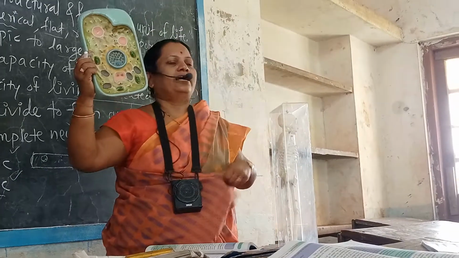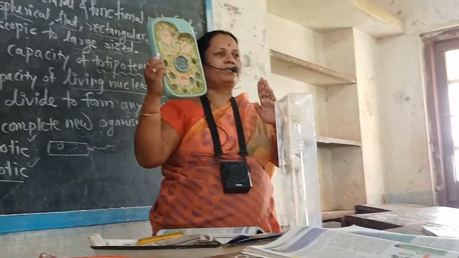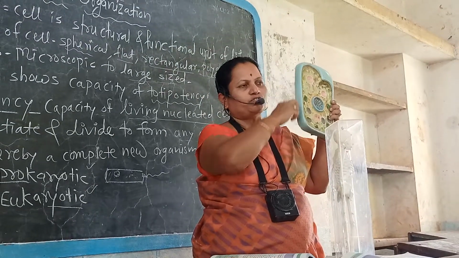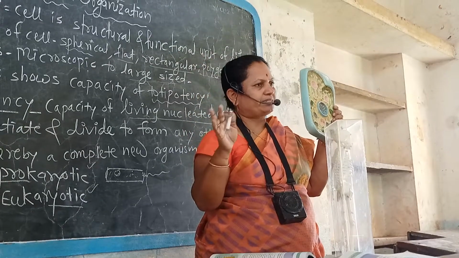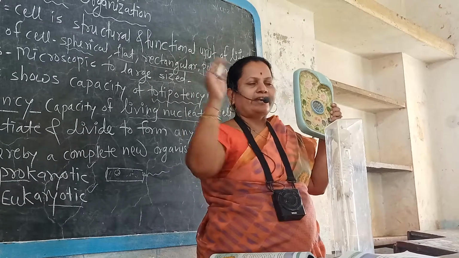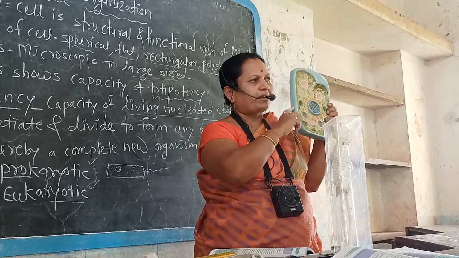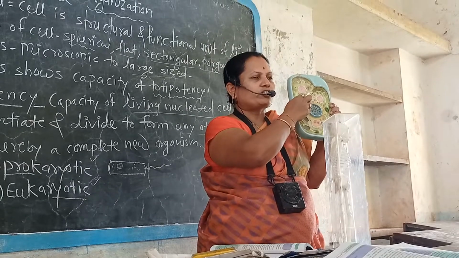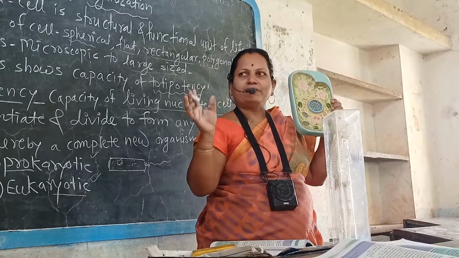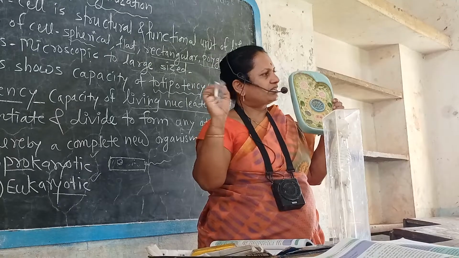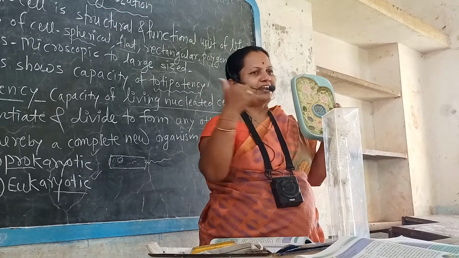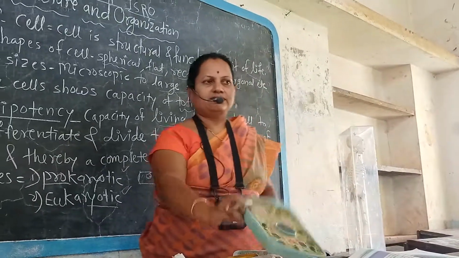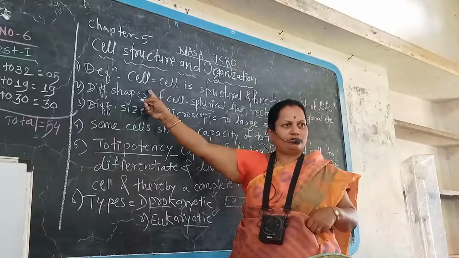Plant cell and animal cell. What is the difference between plant cell and animal cell? You know very well about the plant cell, it shows a cell wall. In the animal cell, the cell wall is absent. The plant cell consists of chloroplast; the animal cell does not. The plant cell has vacuoles for the storage of food or other material, but in animal cells, vacuoles are small or absent. The plant cell is autotrophic, the animal cell is heterotrophic. These are the differences between plant cell and animal cell. This is all about the simple cell. Okay.